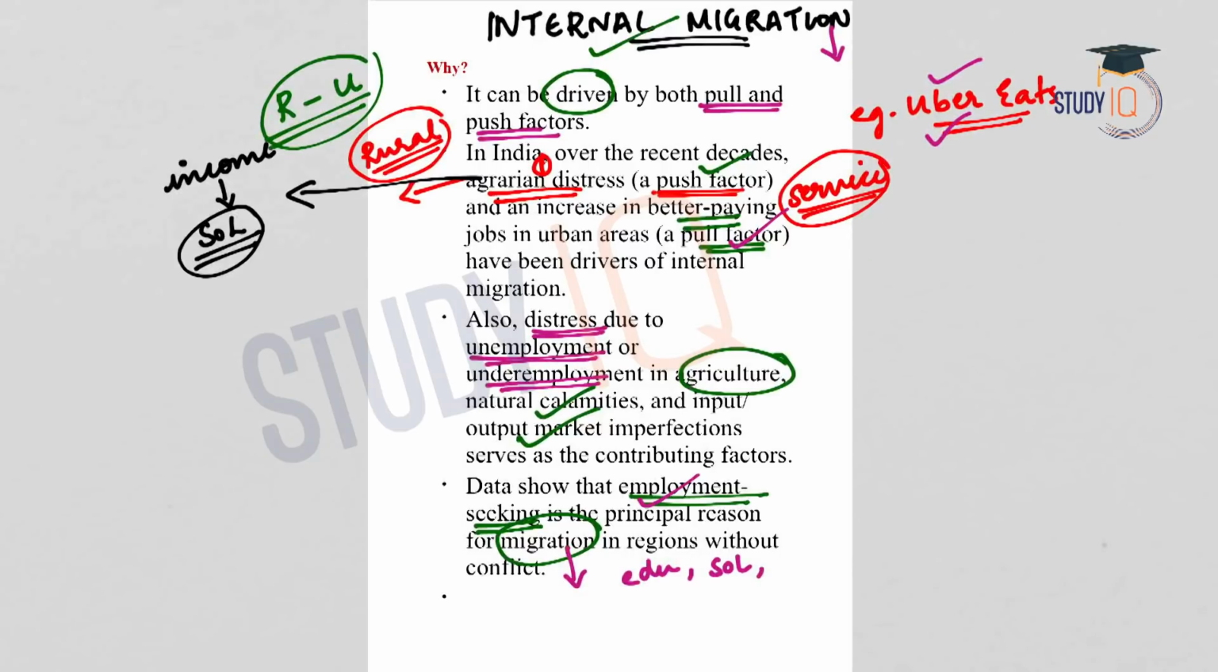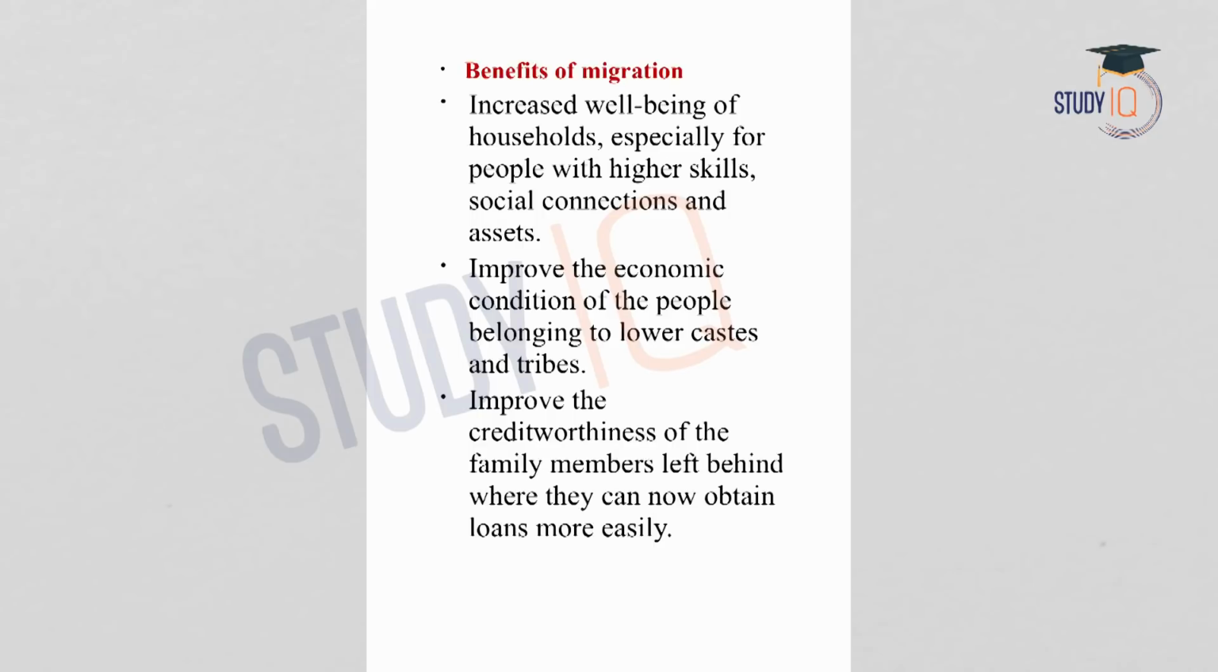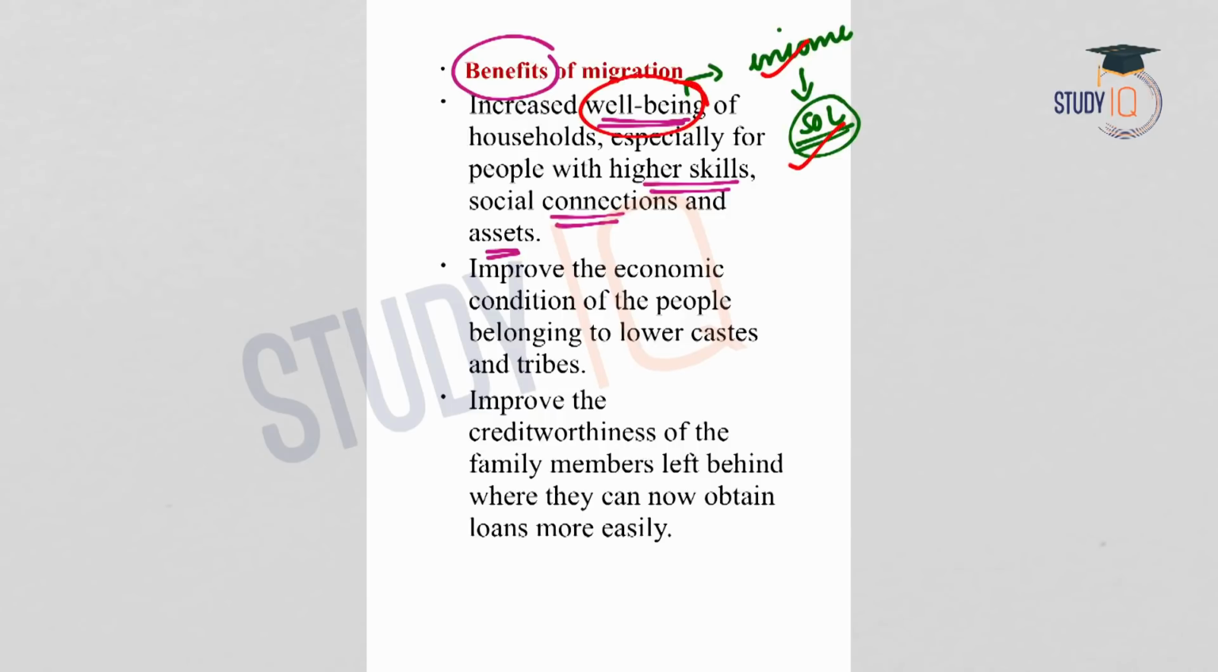Now, if we consider the benefits of migration, we will see that there is increased well-being of the households, especially for those people with higher skills and social connections and assets, because migration often leads to better employment opportunities. That means better income. This will increase the standard of living, especially for those who have skills or have acquired the skills. They will get better job opportunities, and with higher skills they will get more income and the standard of living will increase. Thereby the well-being of the family itself will increase.